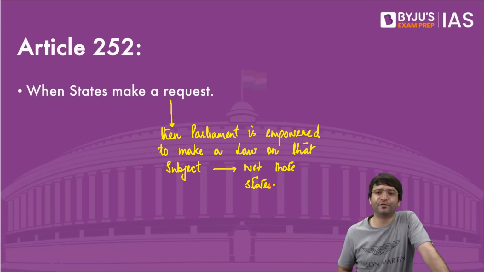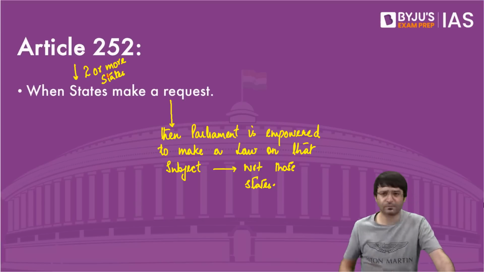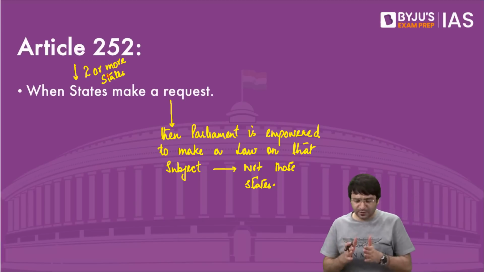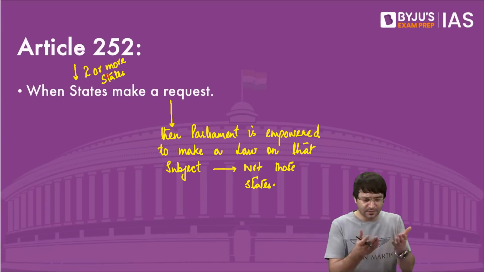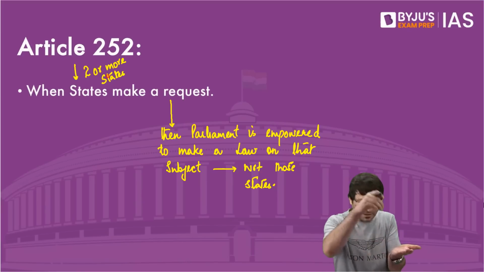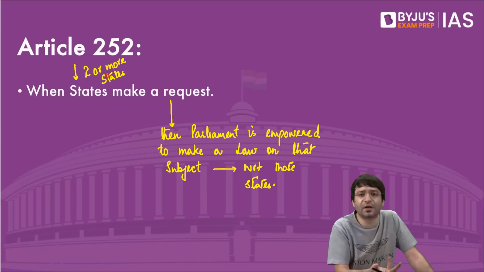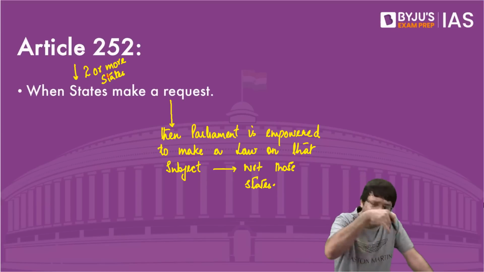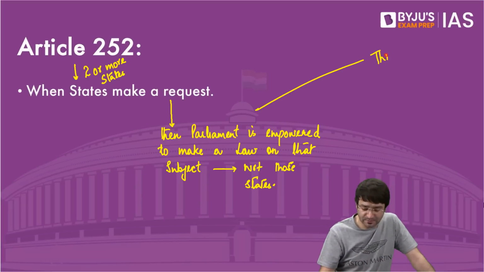Under Article 252, if two or more states, we have 28 states, make a request that, dear Parliament, this is our state list, please make a law on this. That means states themselves are requesting Parliament, please enact a law on the state list. This amounts to surrender.